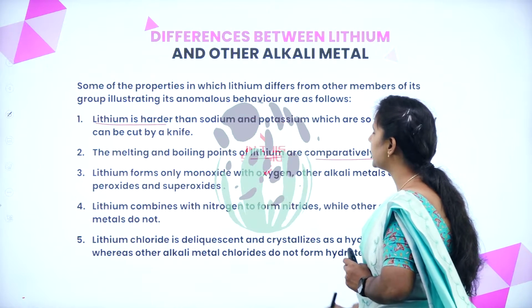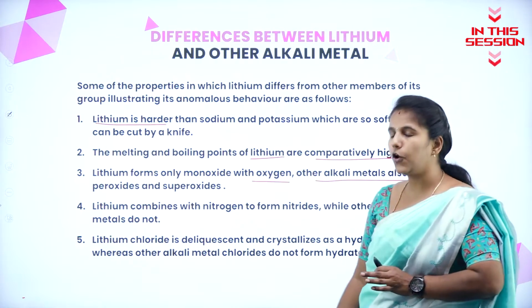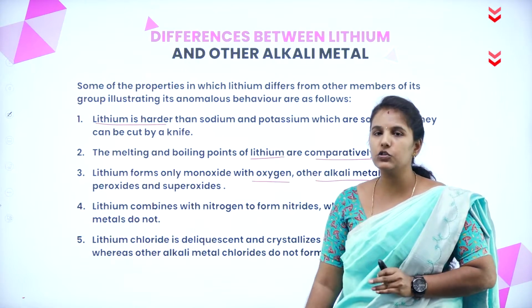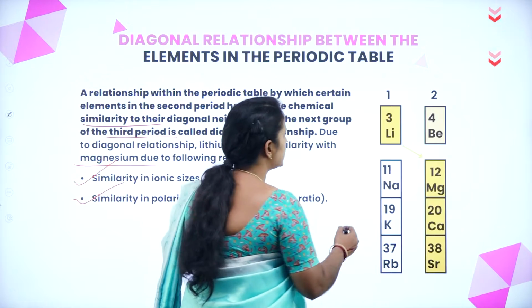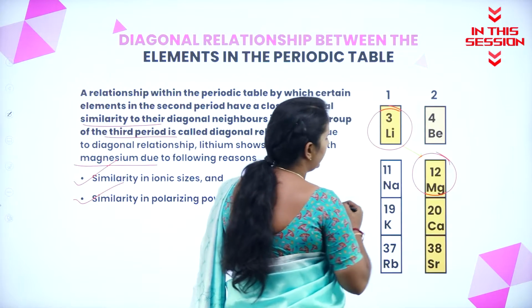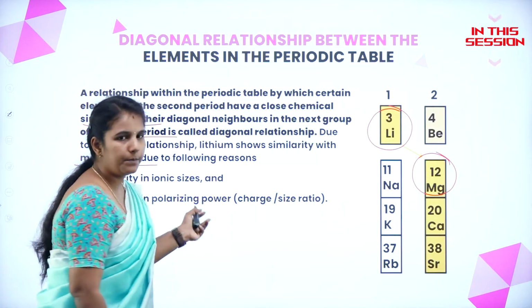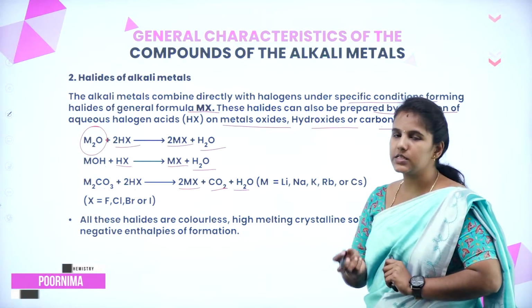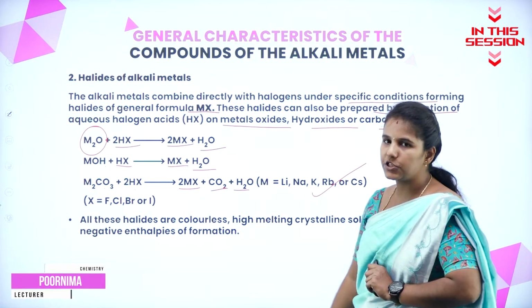Lithium forms a monoxide with the oxygen, while other alkali metals also form a peroxide and superoxide. If you look at this picture, you can clearly understand that lithium is almost similar to magnesium, especially with their polarizing power. The M can be replaced with sodium, potassium, or lithium, with the cesium or with the potassium also.